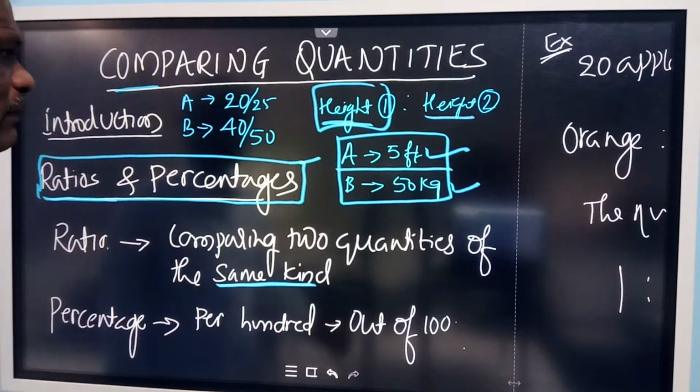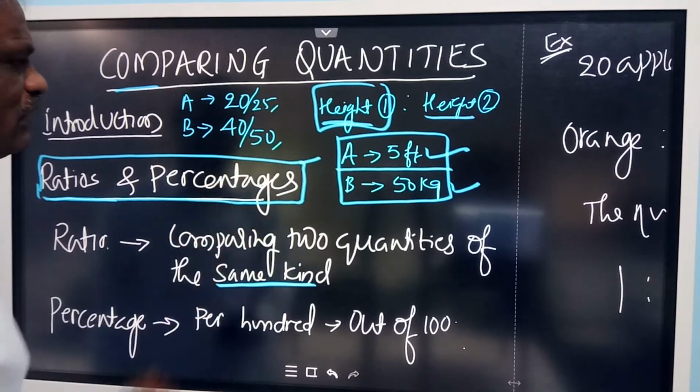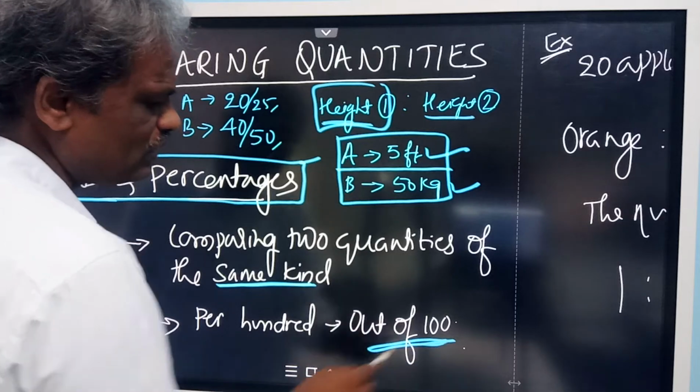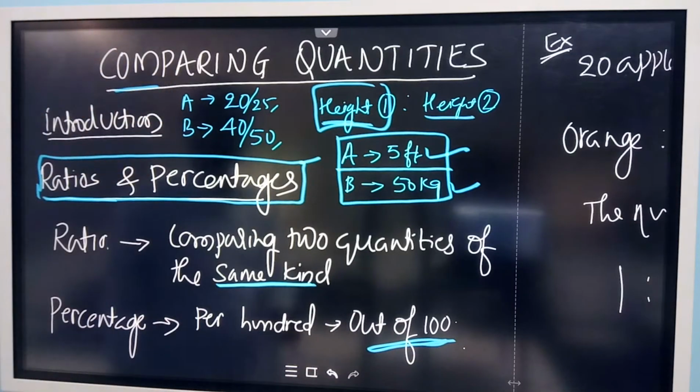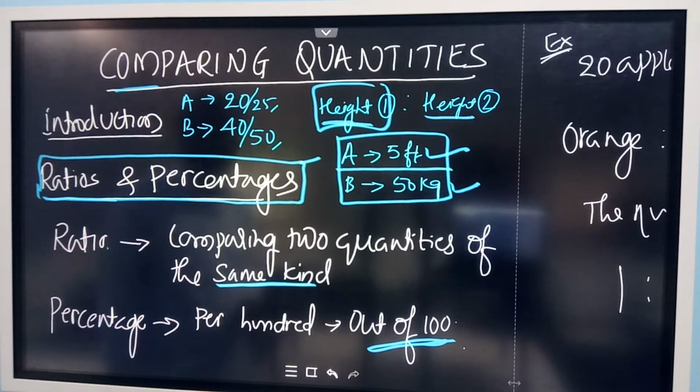Therefore you need to convert them into percentage. This is out of 25, this is out of 50. To compare them, we should convert them into out of 100. For 20 marks out of 25, suppose it had been conducted out of 100, how much would you have scored?